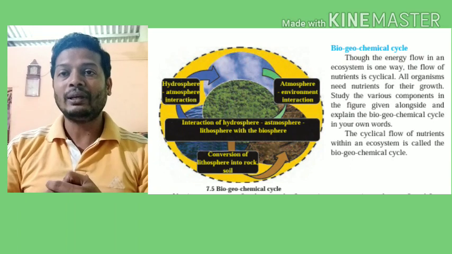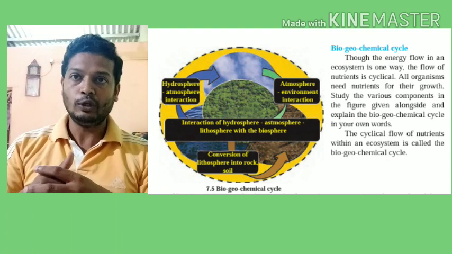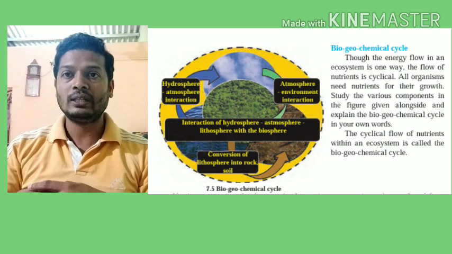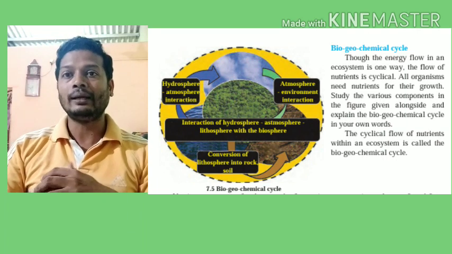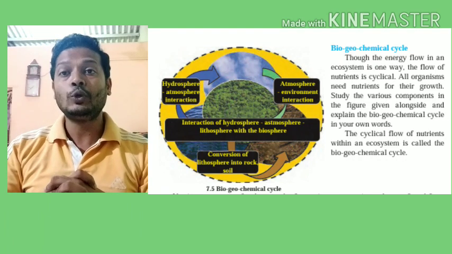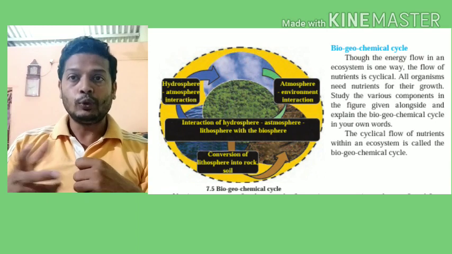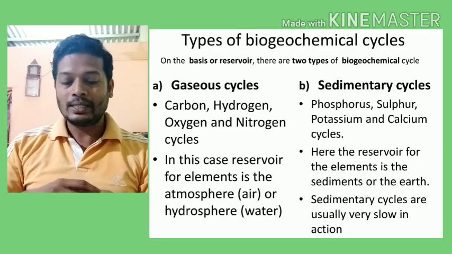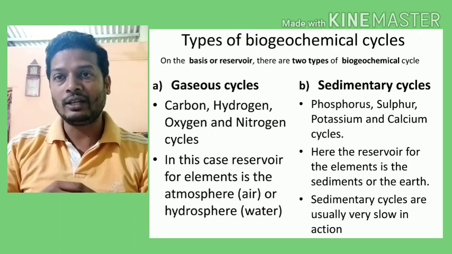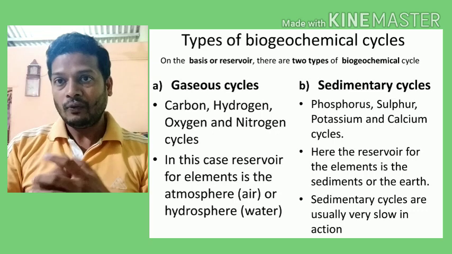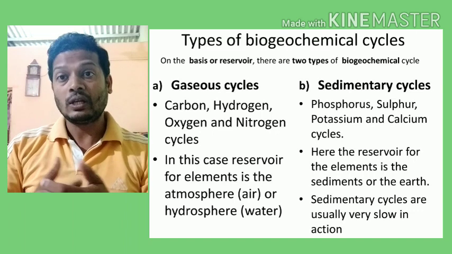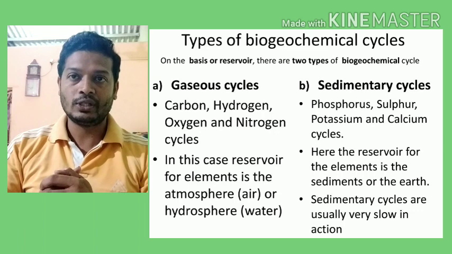So these are the chemicals which keep on moving from living organism into non-living and from non-living back into the living. So this cyclic flow of the nutrients in the ecosystem is called biogeochemical cycle. In nature, biogeochemical cycles are basically classified into two types: gaseous cycle and sedimentary cycle. Gaseous cycle means the nutrients or chemicals are generally present in the gaseous state. For example, oxygen, nitrogen, hydrogen, these are present mostly in gaseous state.